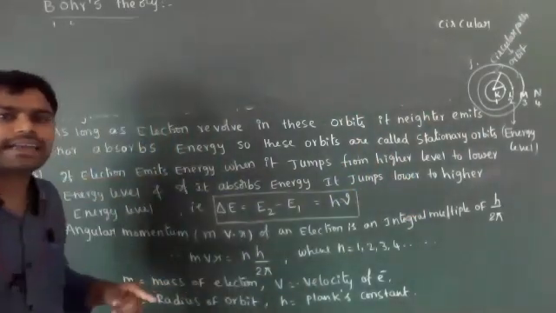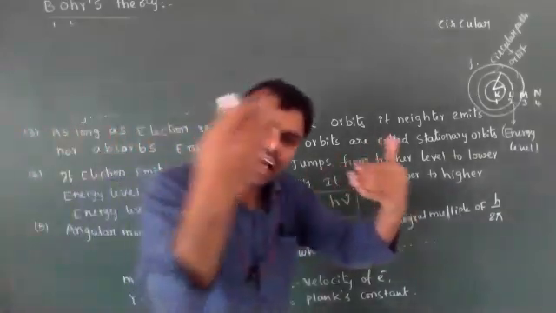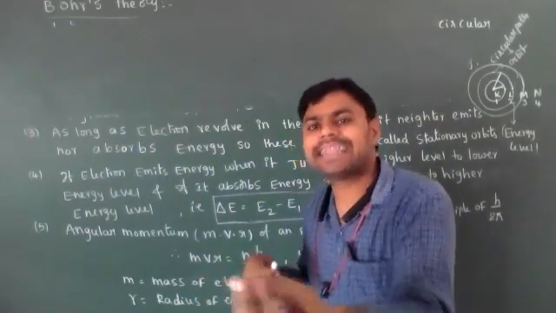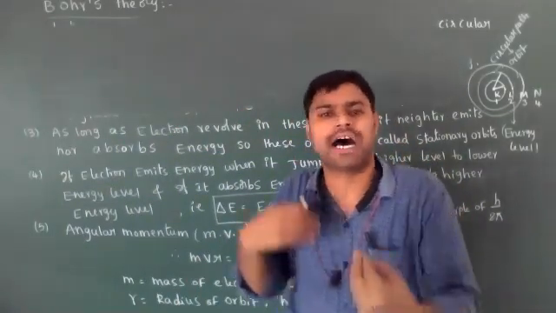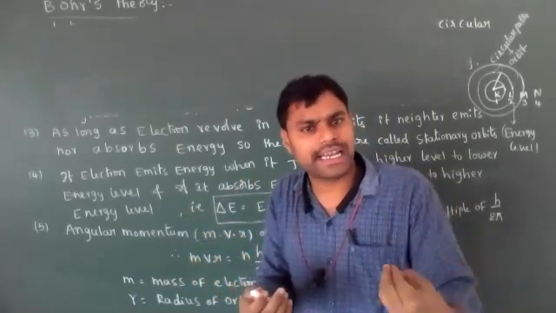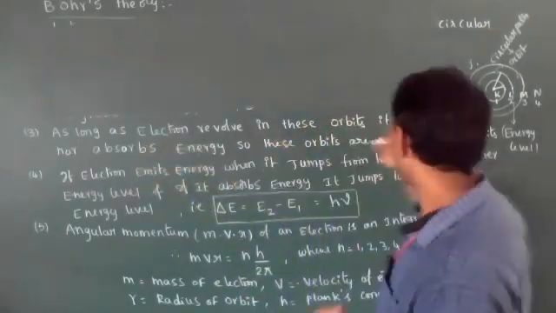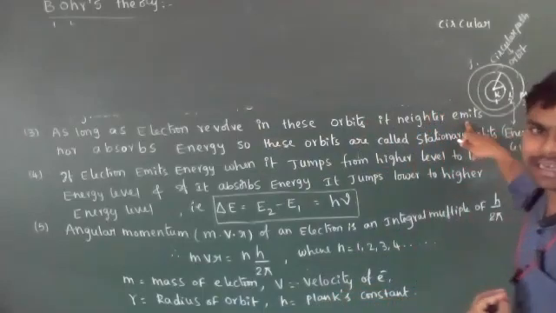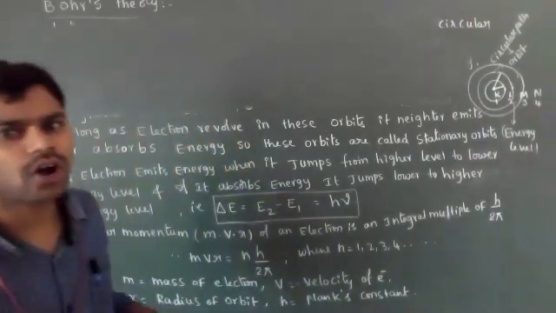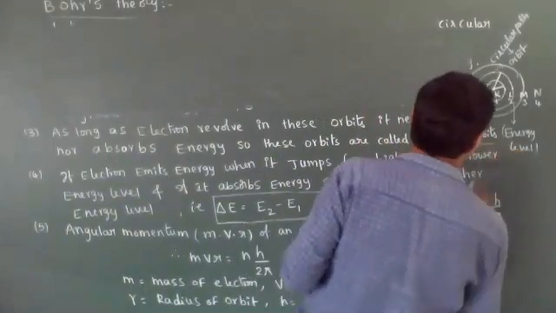As long as the electrons revolve around these orbits, they won't absorb energy and they won't emit energy. Absorption means the electron does not receive any energy externally, and it does not release energy either. That's why these orbits are also called stationary orbits.